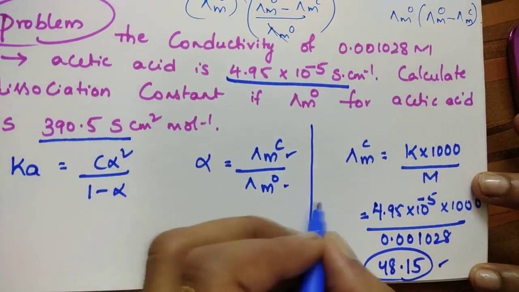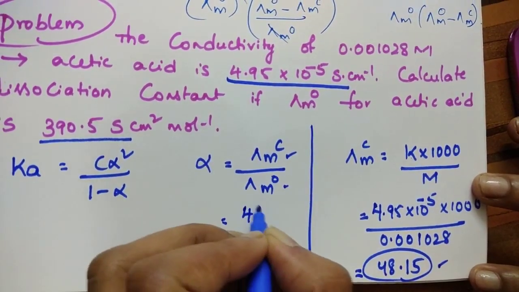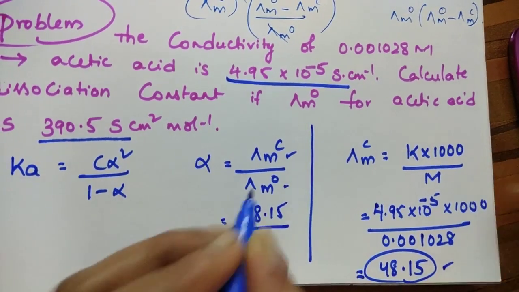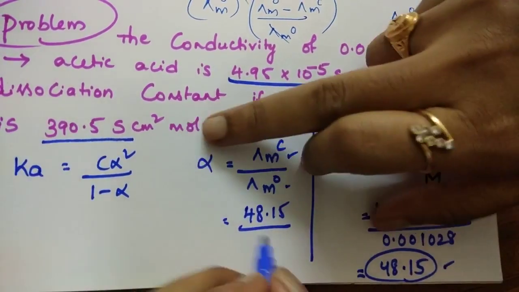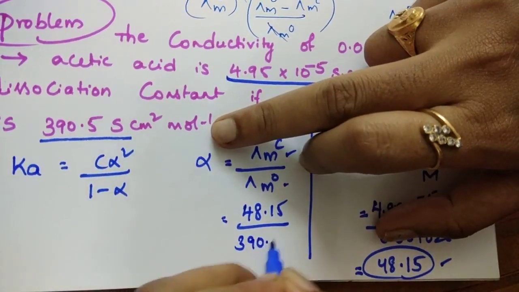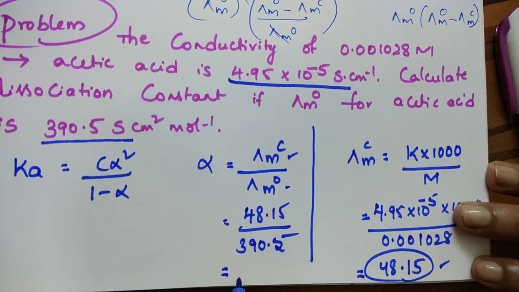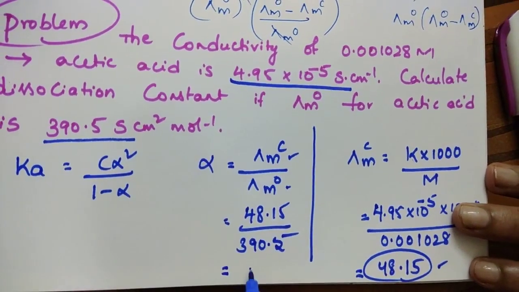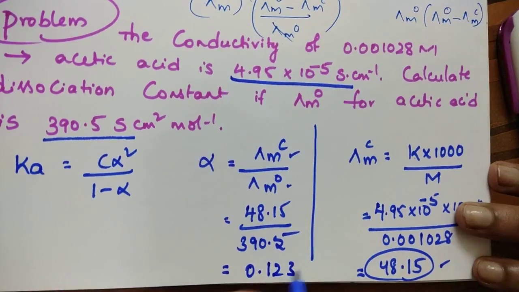Then substitute this value here: 48.15 divided by, what is the molar conductivity at infinite dilution? 390.5. Then if you substitute, we get the degree of dissociation, its value is around 0.1233.